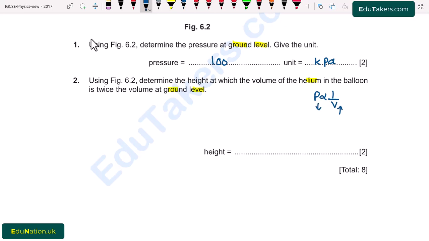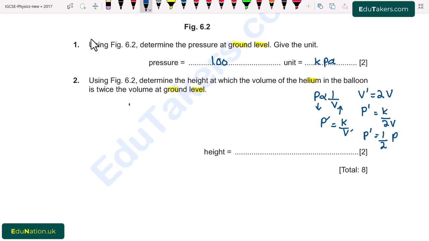Or when I say that P is equal to K over V, I write it with prime. Here volume is double, V prime is equal to 2V, and pressure we have to find out. So P prime will be equal to K over 2V. It will be 1 over 2 times K over V, and K over V is basically equal to P. So the new pressure will be half as compared to the original pressure.